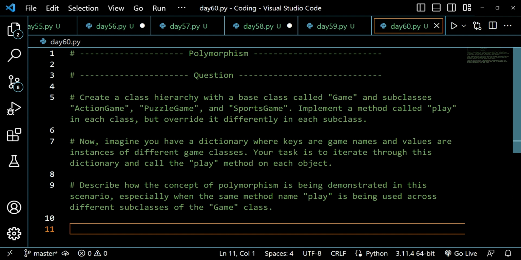So what we will be doing here is, first of all, we will be creating a class game. Create a class hierarchy with base class called game and subclasses action game, puzzle game, and sports game. Implement a method called play in each class but override it differently in each subclass.